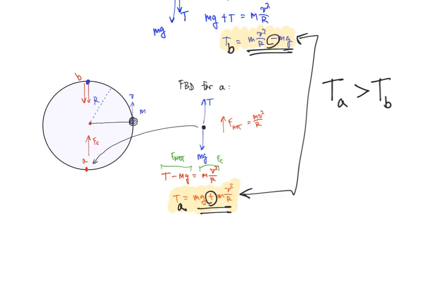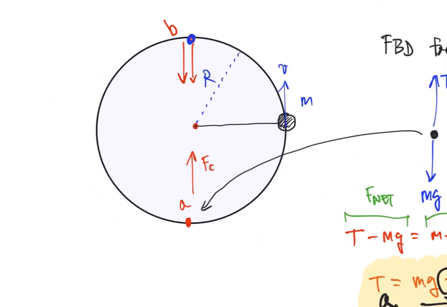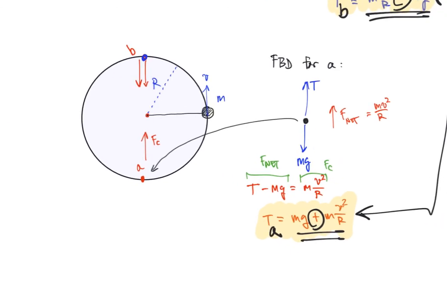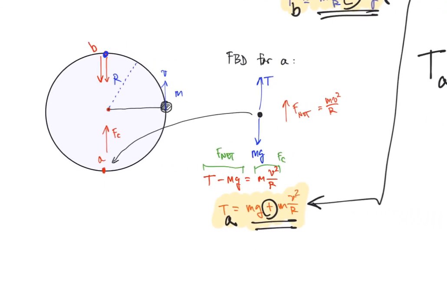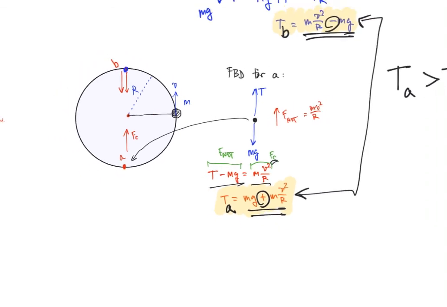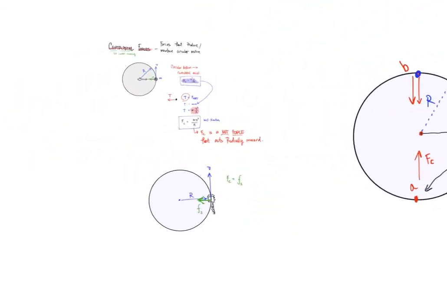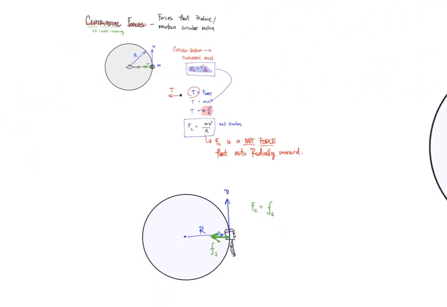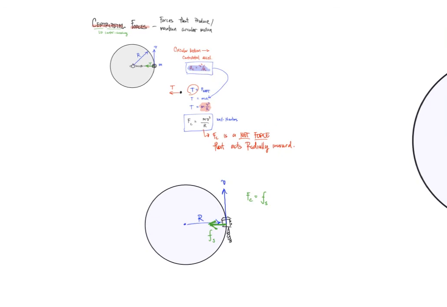If you were to imagine swinging this mass on the end of a string, you could sort of feel that the tension force is greater at the bottom than it is at the top. And now we know why, and it's because the centripetal force requirement, mv squared over r, is equal to the net force, which in this case is the combination of T and mg. So that's a very, very quick, brief introduction to centripetal forces. You're going to have a chance to practice these techniques and looking at a variety of different situations on the problem set.